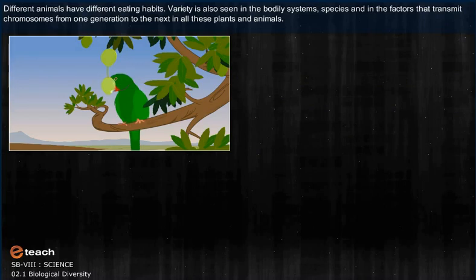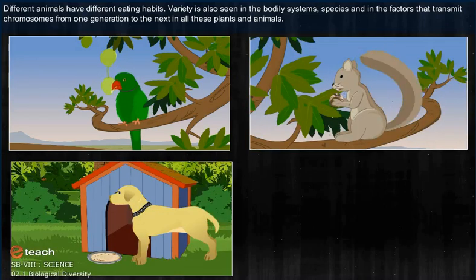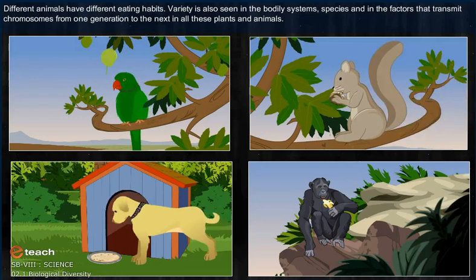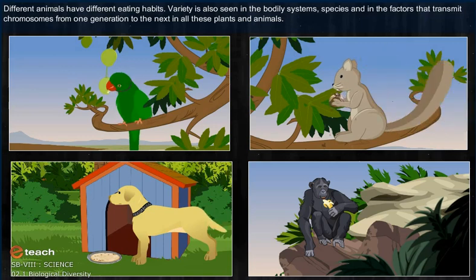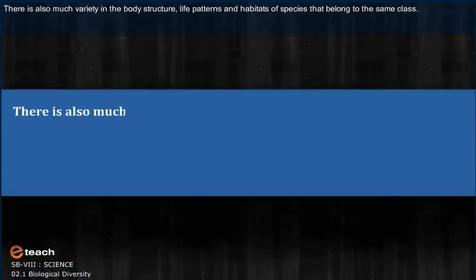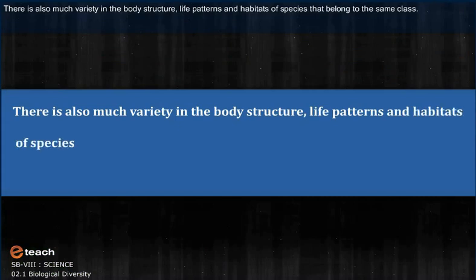Different animals have different eating habits. Variety is also seen in the bodily systems, species, and in the factors that transmit chromosomes from one generation to the next in all these plants and animals. There is also much variety in the body structure, life patterns, and the habitats of species that belong to the same class.